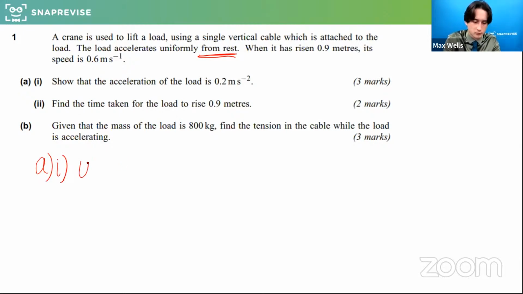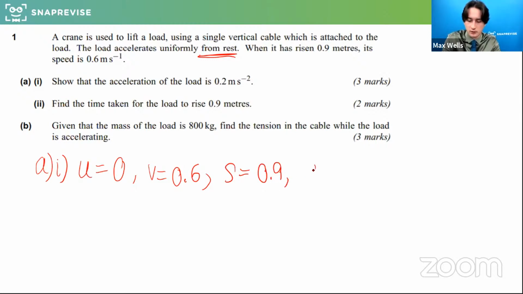So for this one, what do I know? If it's from rest, well done to those that have already said that, that tells us u equals 0. We also know that v equals 0.6. We know that s is equal to 0.9. And I'm trying to work out a, or show that a is 0.2. So the one I can use is v squared equals u squared plus 2as.